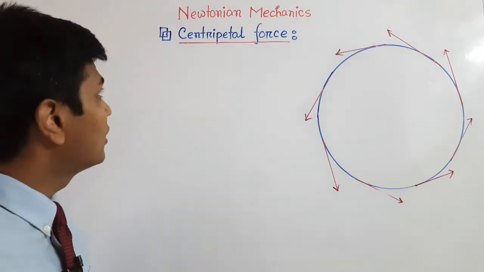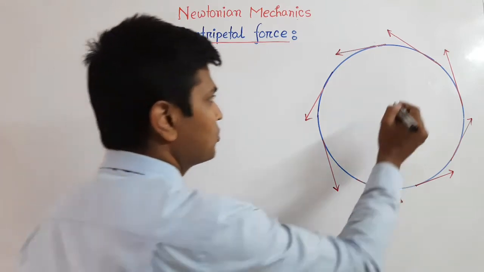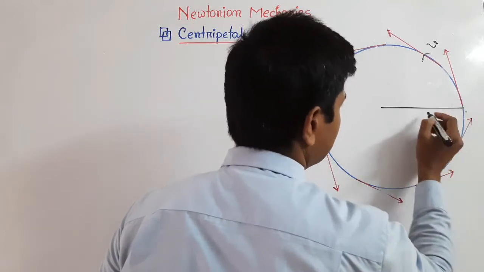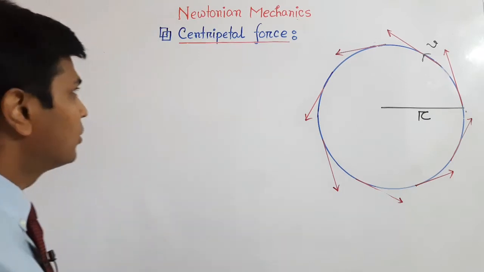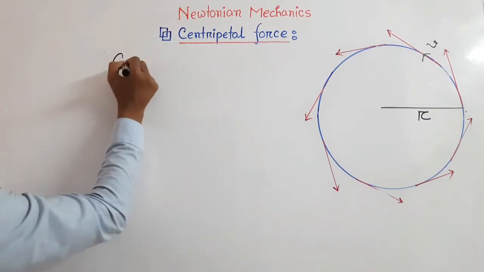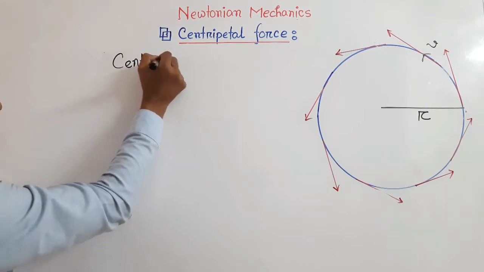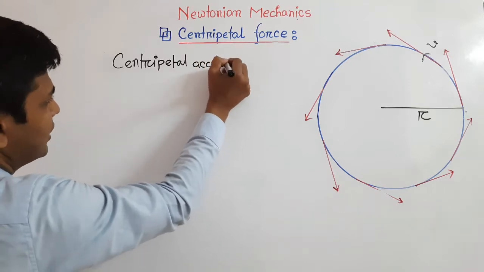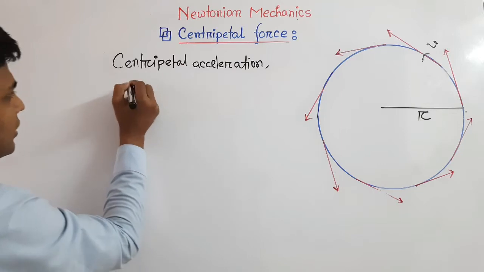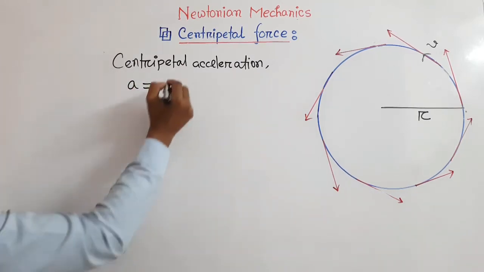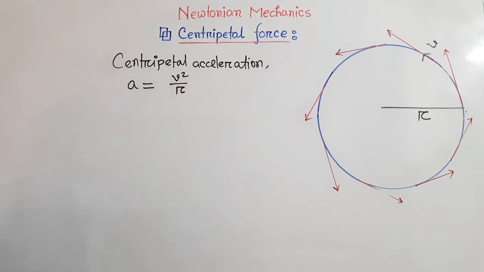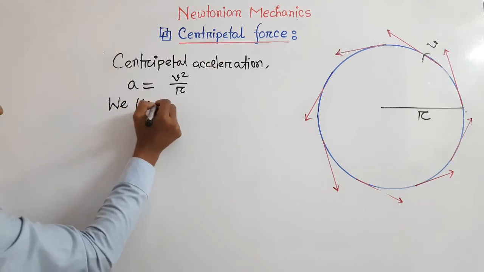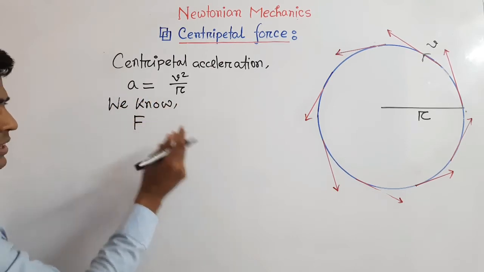Let us derive the formula of the centripetal force. Suppose a body moves with a velocity v, and the radius of the circular path is r. So we know the formula to calculate centripetal acceleration is a equals v square divided by r, and we know the formula to calculate the force which is acting toward the center.